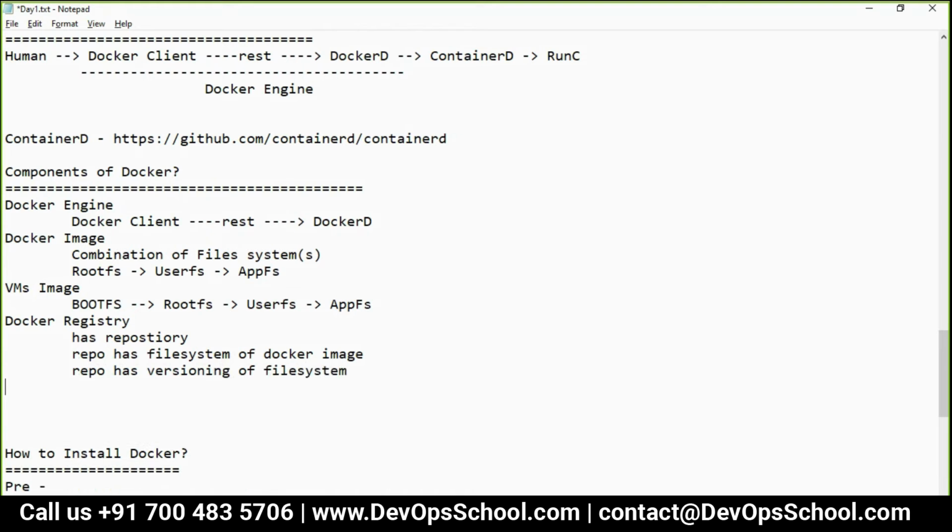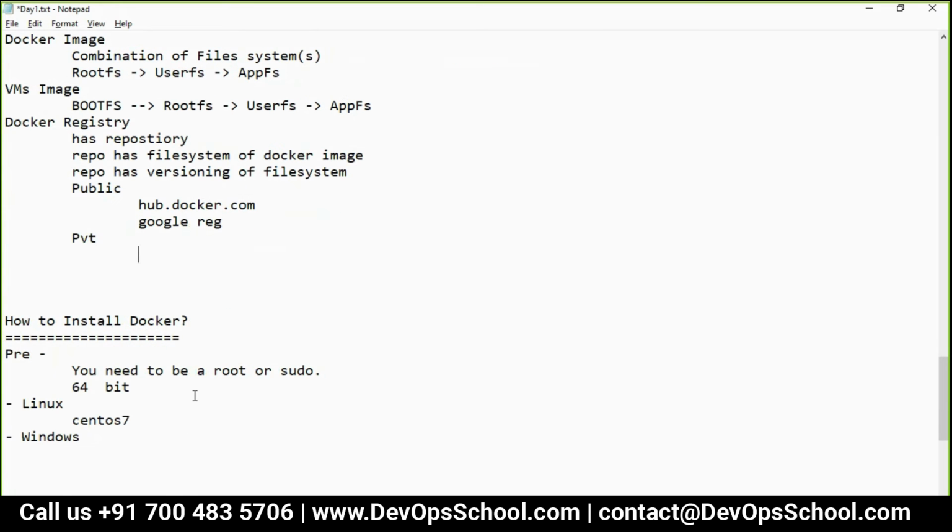So for example, hub.docker.com, Google registry. So here there is a public registry. Public registry means hub.docker.com, Google registry. Now private registry. Private registry means only accessible to your organization. Which are the private registries?